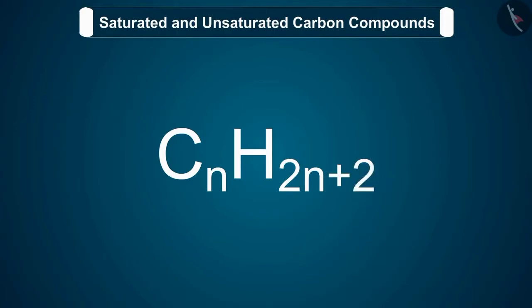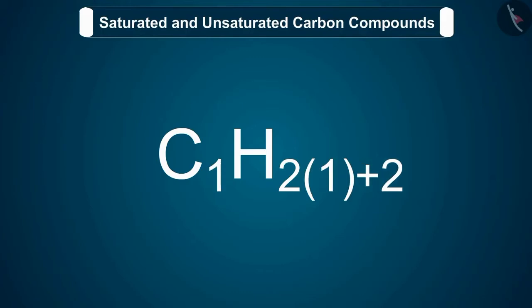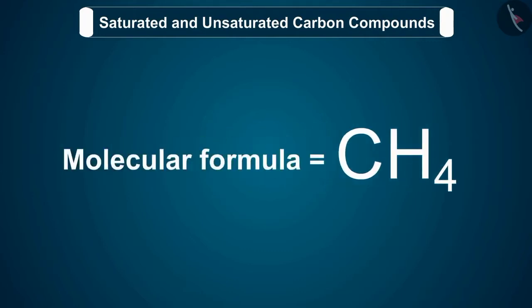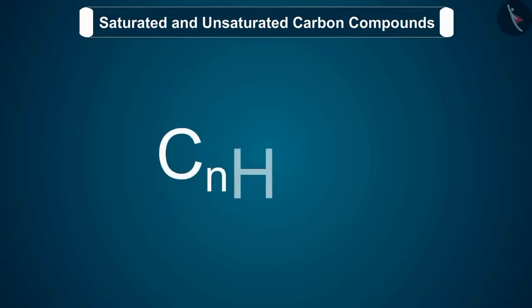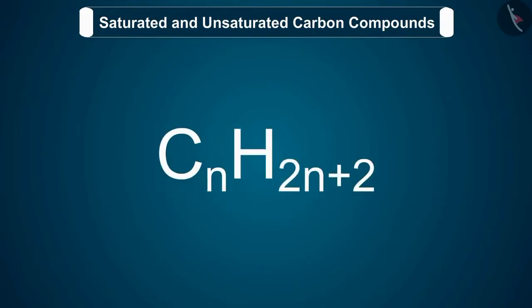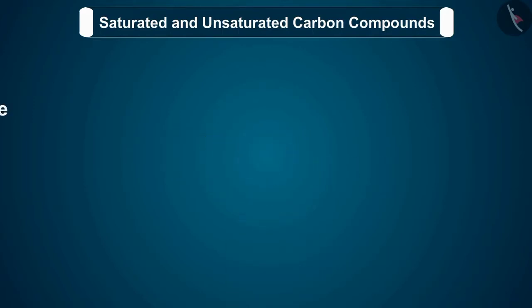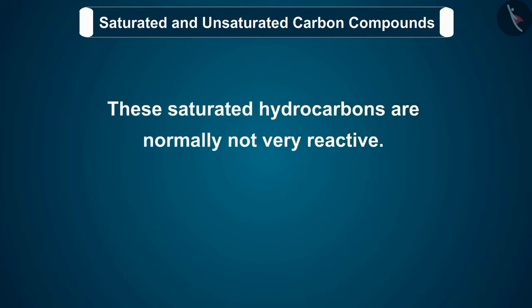If an alkane has one carbon atom in its molecule, n equals 1, and its molecular formula according to the general formula becomes CH4, which we call methane. 2. Similarly, if we take n equal to 2, we get ethane. These saturated hydrocarbons are normally not very reactive. That is, they are quite unreactive.